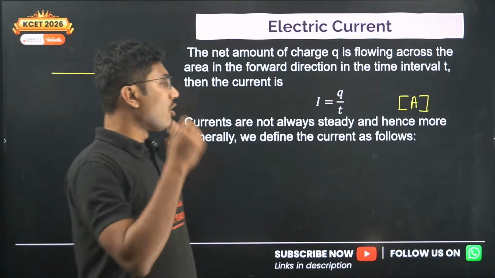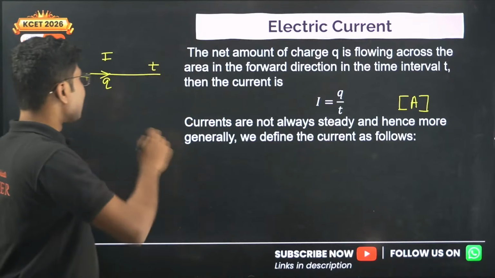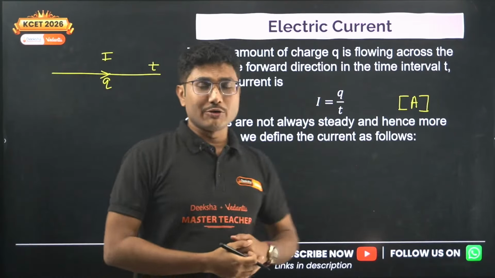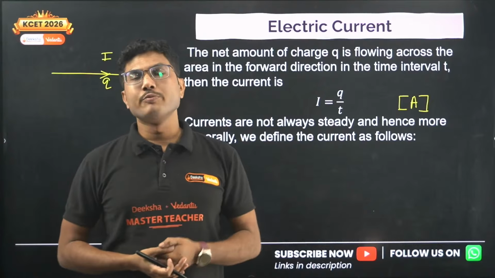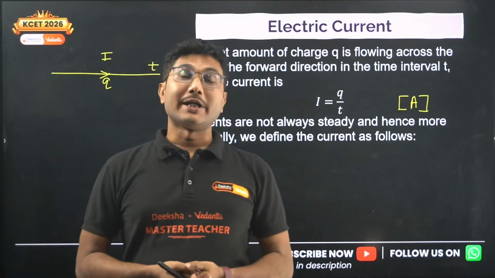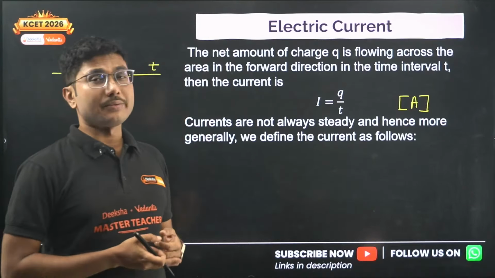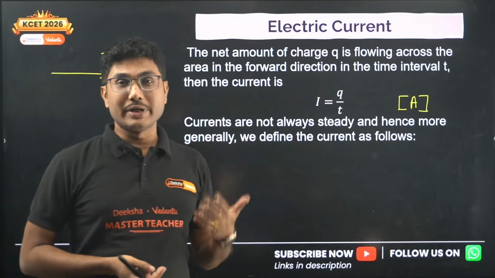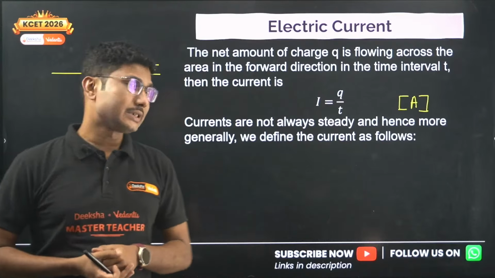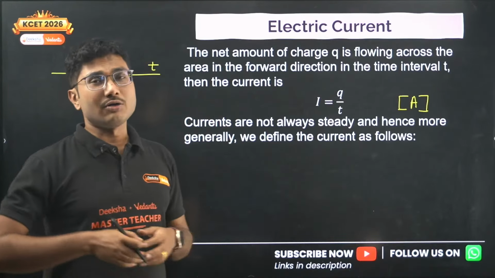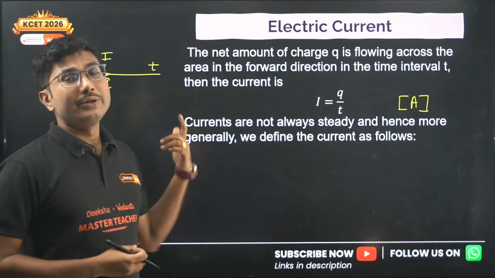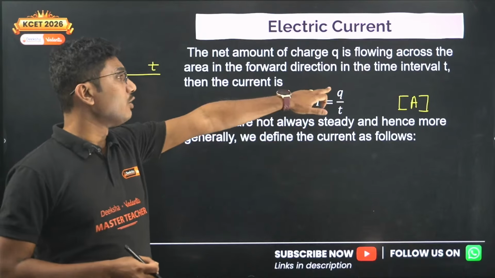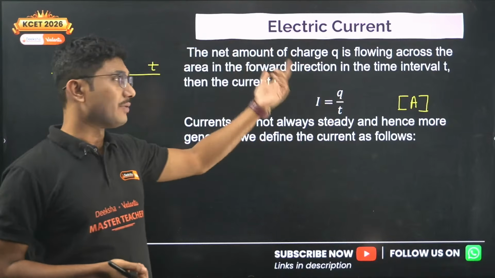Currents are not always steady. Current in a circuit is not steady. If you are staying in homes, you might be using some voltage stabilizers. What they do is regulate the current that is flowing into the circuit. So current is not always steady, it is fluctuating. Now how then can we define current? This q is not fixed for a given amount of time.